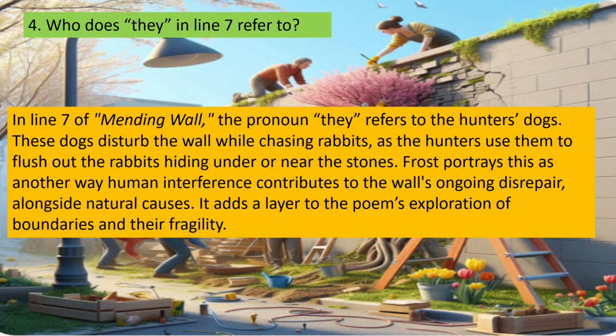Fourth one, who does they in line 7 refer to? In line 7 of Mending Wall, the pronoun they refers to the hunters' dogs. The dogs disturb the wall while chasing rabbits, as the hunters use them to flush out the rabbits hiding under or near the stones. Frost portrays this as another way human interference contributes to the wall's ongoing disrepair alongside natural causes. It adds a layer to the poem's exploration of boundaries and their fragility.